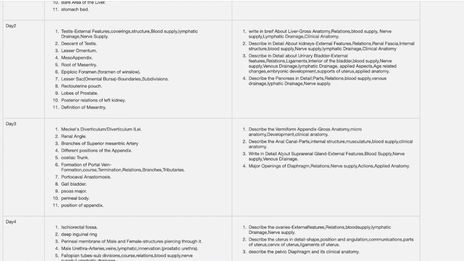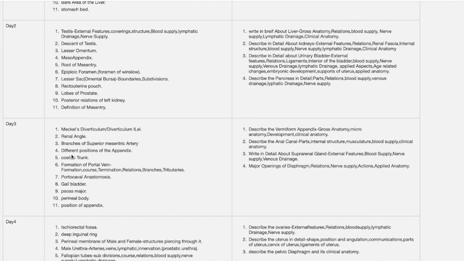And the third question is suprarenal gland and openings of the diaphragm. This is also an important question. So first you can study this vermiform appendix, anal canal and then openings of diaphragm. After that you can read about the suprarenal gland. So these are the 4 questions for day 3.